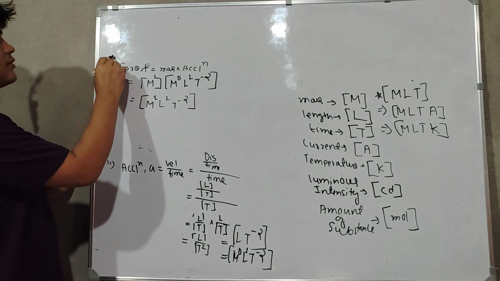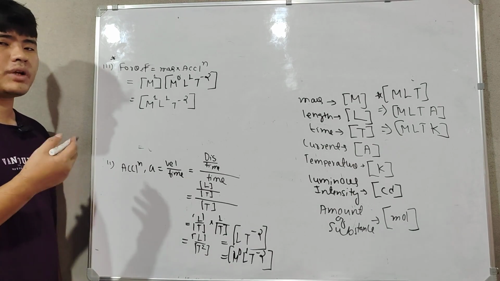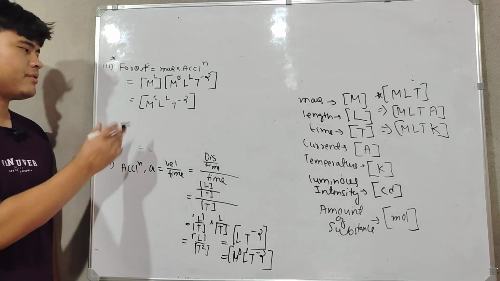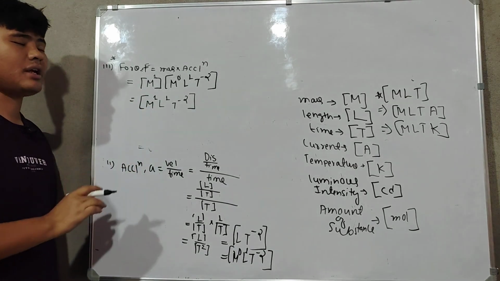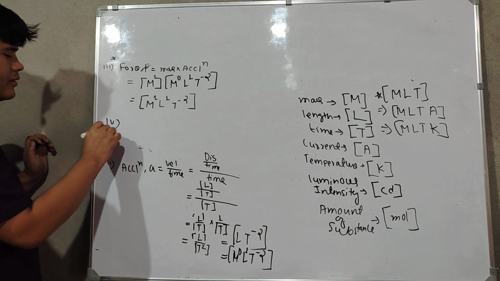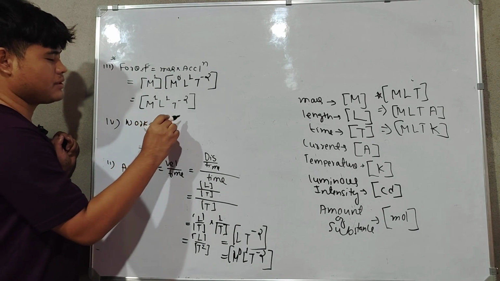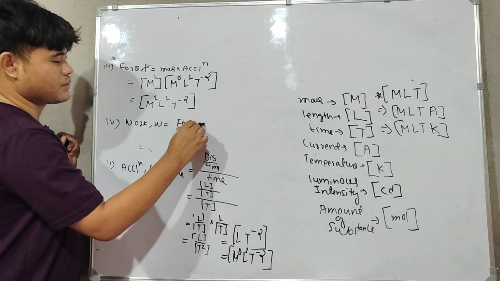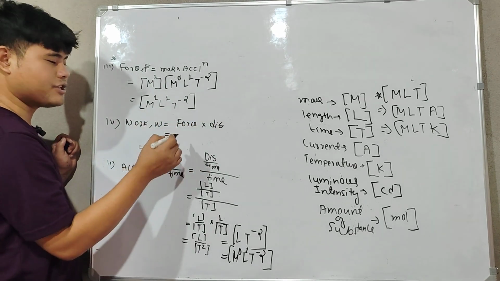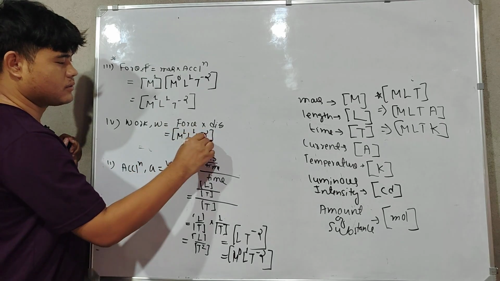Now this force, dimension of force is very important. You rather memorize this one, because it's going to come again and again. Okay, you memorize it. The dimensions of force is M1 L1 T to the power minus 2. Okay, next we have work done. Work, W is equal to force into displacement. See, force came again now, so directly you can substitute M1 L1 T to the power minus 2.